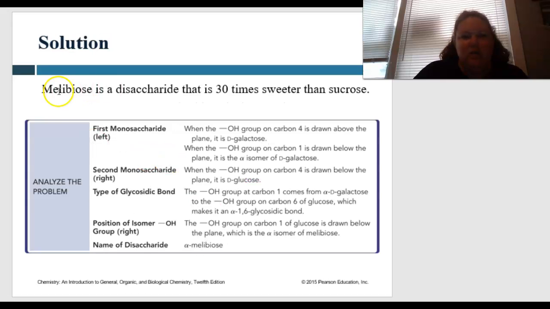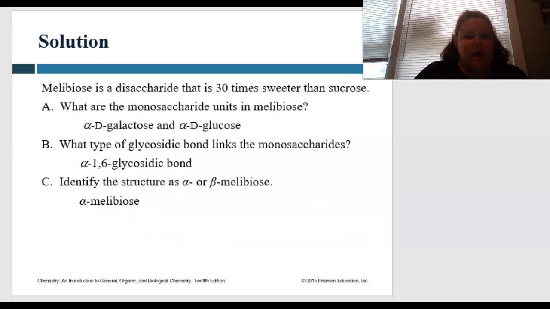All right, so molybdenose is a disaccharide that is 30 times sweeter than sucrose. The first monosaccharide on the left is when the OH group on carbon 4 is drawn, so we're analyzing the problem, right? Second monosaccharide on the right, the type of glycosidic bond, the position of the isomer, and then the name, okay? So how did we solve this?